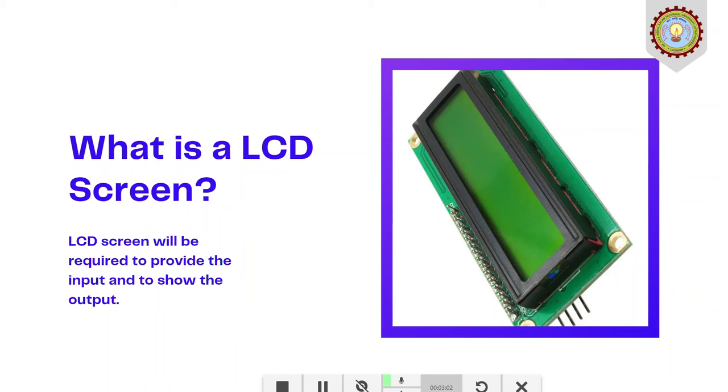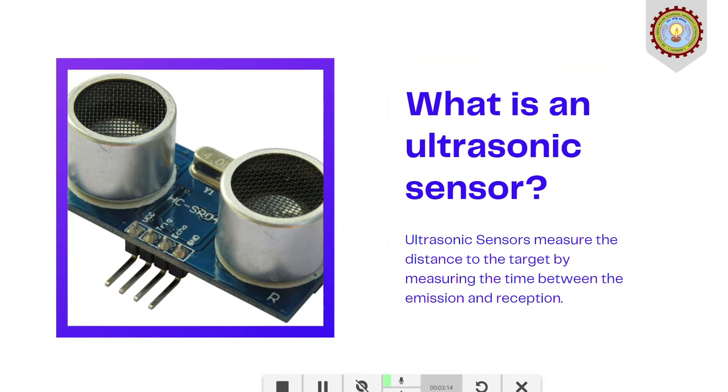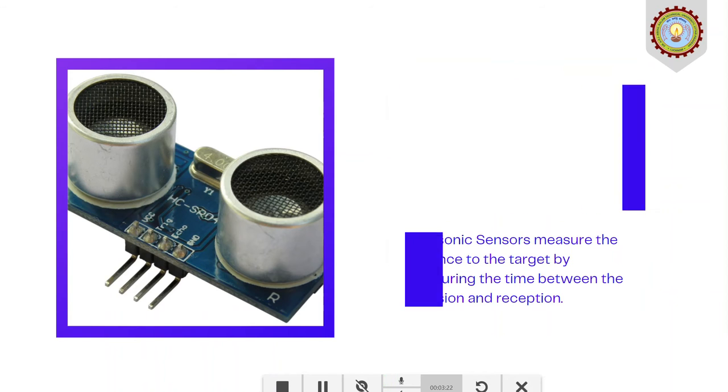Now this is an LCD screen. LCD screen will be required to provide the input and to show the output, both the receiver and the transmitter side. What is an ultrasonic sensor? Ultrasonic sensors measure the distance to the target by measuring the time between the emission and the reception.